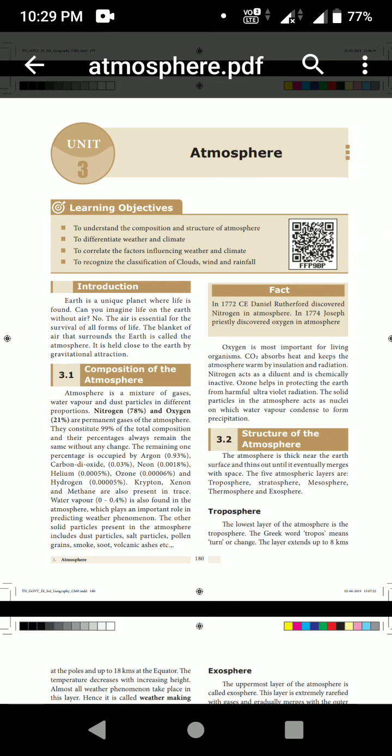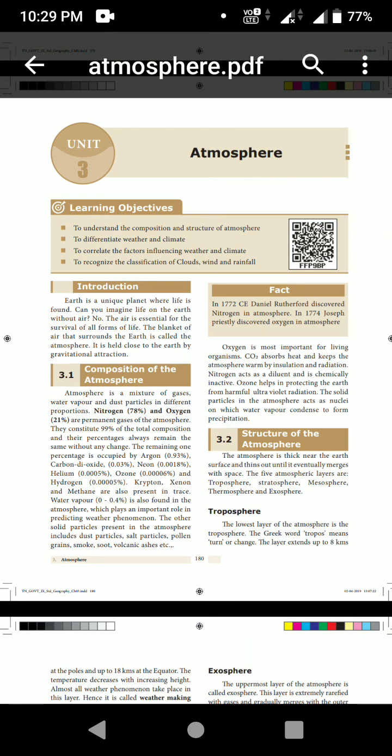Next one, krypton, xenon and methane are also present in the atmosphere. And also water vapor. How much water vapor is found in the atmosphere? 0 to 0.4 percent, which plays an important role in predicting weather phenomena.